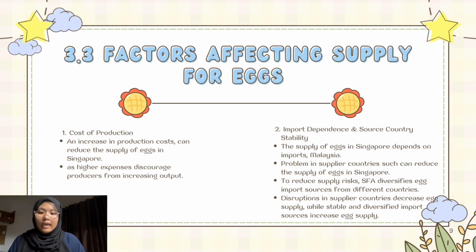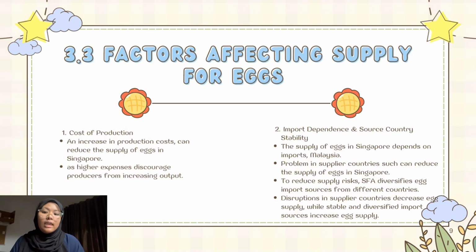The supply of eggs in Singapore is affected by its heavy reliance on imports. Since most eggs are imported from other countries, especially Malaysia, any problems such as disease outbreaks, bad weather, or export restrictions in these countries can reduce the supply of eggs in Singapore.